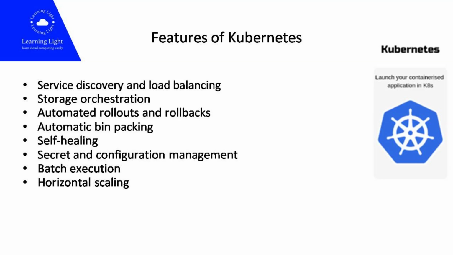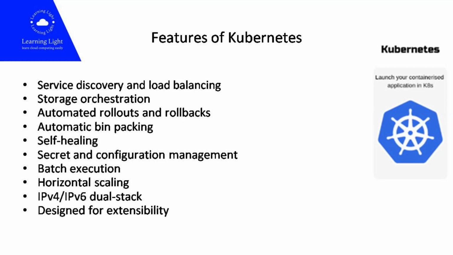Scale your application up and down with a simple command, with a UI, or automatically based on CPU usage. Kubernetes helps to allocate IPv4 and IPv6 addresses to pods and services. Add features to your Kubernetes cluster without changing upstream source code.